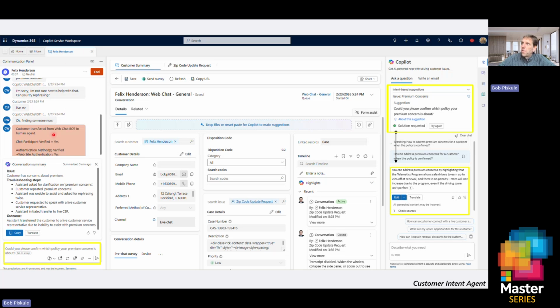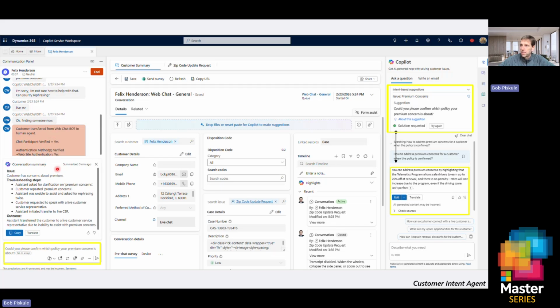Customer was transferred from web chat bot to human agent. So I automatically get a conversation summary. So me as the live rep, I don't have to scroll up and down the previous what happened in self-service. I can get a summary of what happened. Now this screen, Scott, I did this yesterday. I have a live demo of this. This was taken as soon as it popped up.